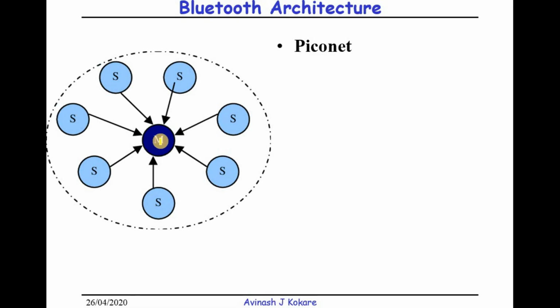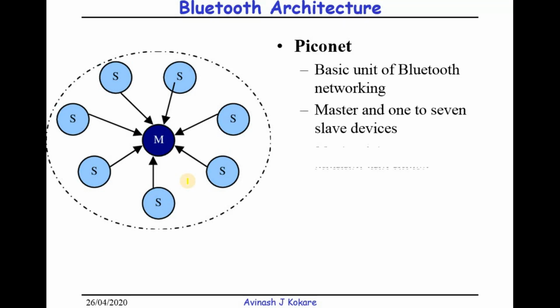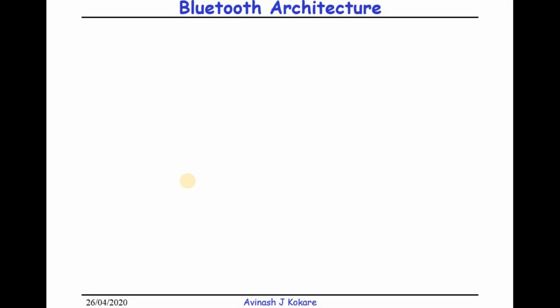This central device is called the master, and there can be 1 to 7 slaves. Here in this diagram, 7 slaves are shown. So a maximum of 8 devices are in the Piconet. One of them is the master and the remaining are the slaves. The master determines the channel and the phases for communication within the Piconet.